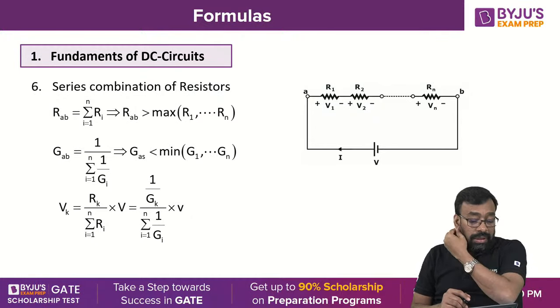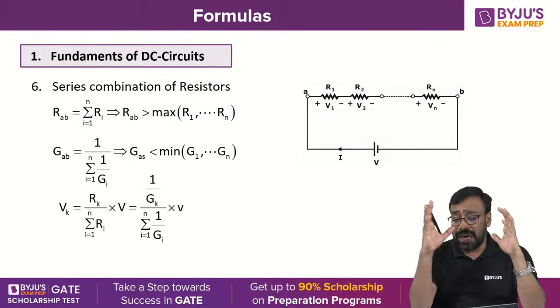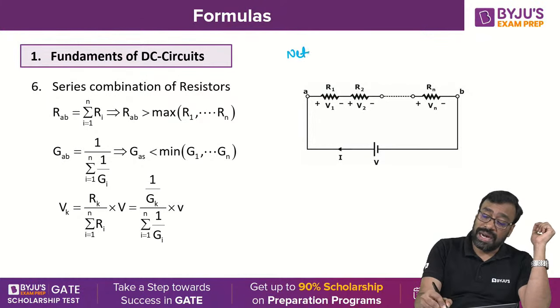Well, now let's come to network reduction, because we need to reduce the networks. The ultimate objective of network theory is what? Network analysis. We want to analyze the networks.